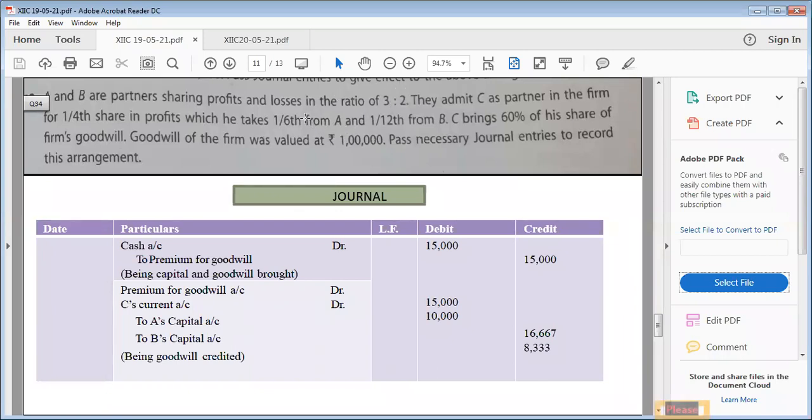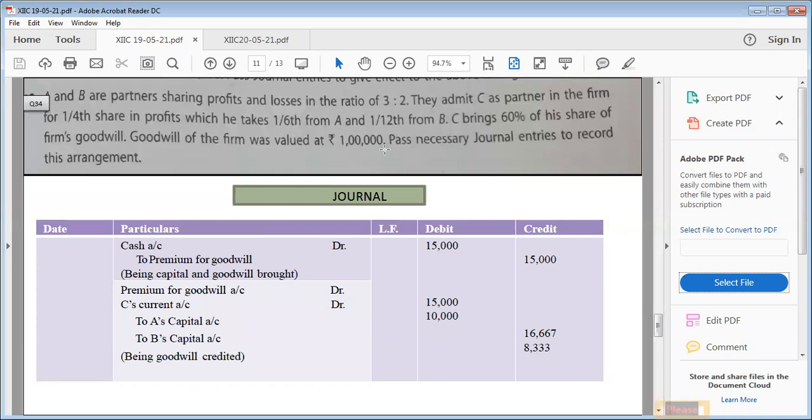So 3/5 minus 1/6 will be the new ratio of A, and 2/5 minus 1/12 will be the new ratio of B. But what will be their sacrifice? This is their sacrifice, 1/6 and 1/12. But because denominators are not the same, let us make them the same. So the ratio will become 2:1. Okay. C brings 60% of his share of the firm's goodwill. All right, only 60% he is bringing. He is not going to bring the rest of the 40%.